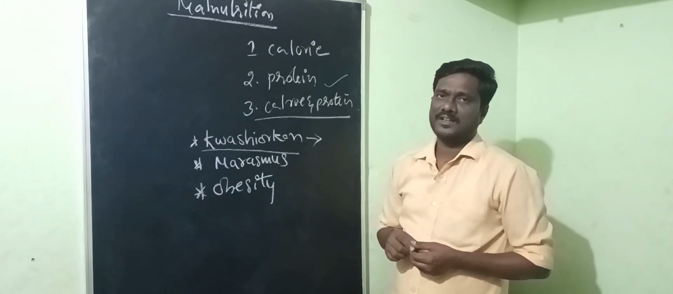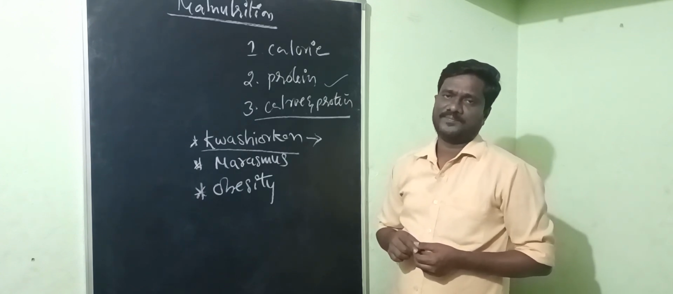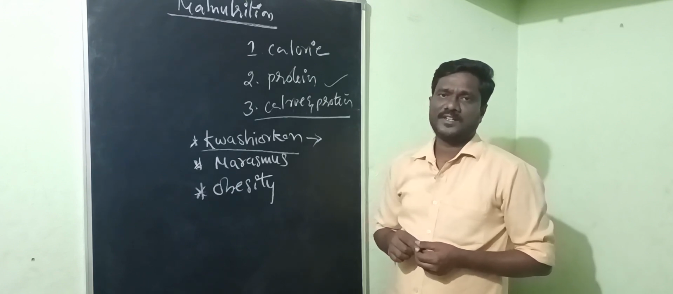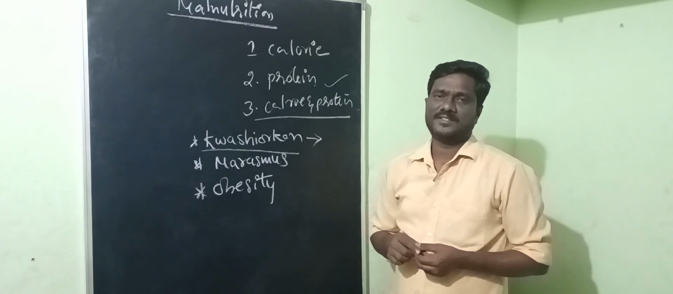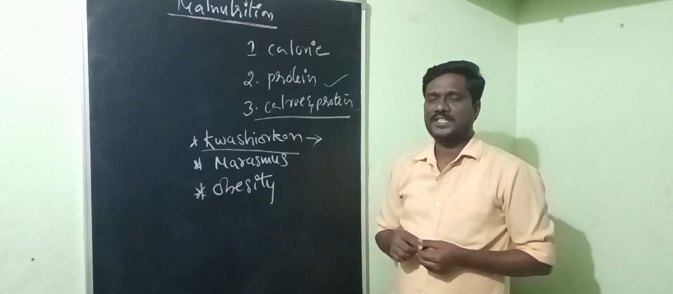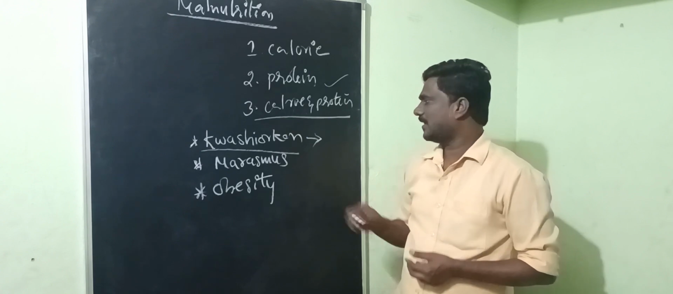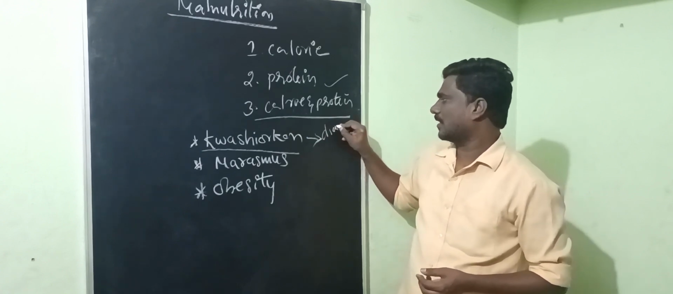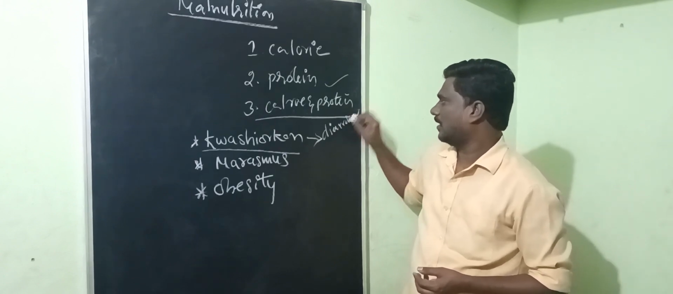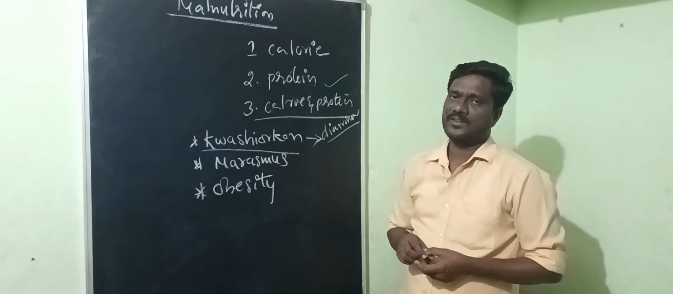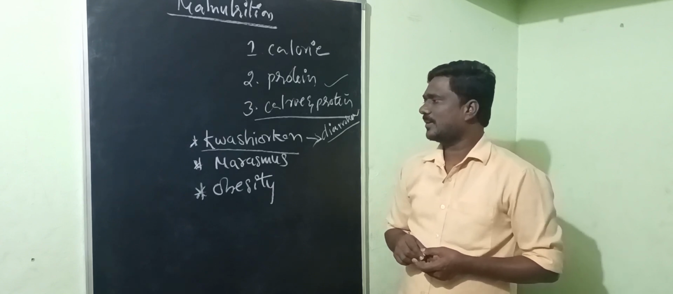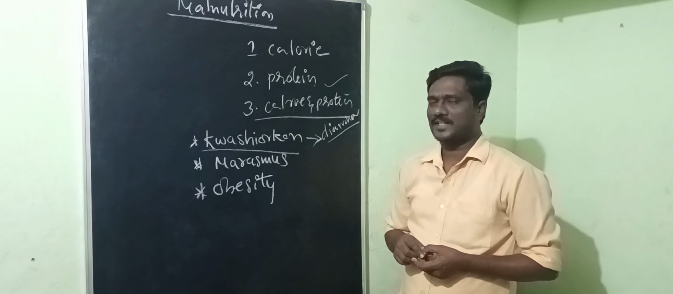The symptoms are swollen body parts, due to the accumulation of water in our intercellular spaces, difficulty in eating, fluffy face, and diarrhea also. Diarrhea, fluffy face, difficulty in eating, and swollen body parts come under kwashiorkor disease.